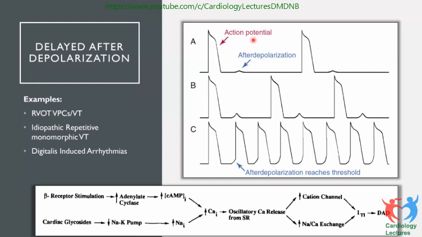This is how after depolarizations of significant amplitude can produce arrhythmias. And the examples are RVOT, VPCs, ventricular tachycardia, idiopathic repetitive monomorphic VT, digitalis induced arrhythmia. They are all basic mechanisms, with after depolarization as the etiology of the production of these arrhythmias.